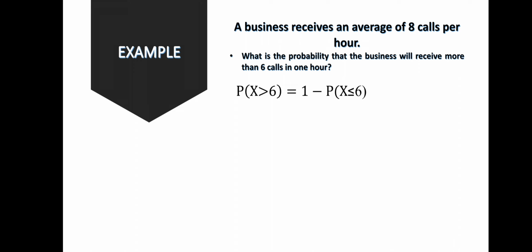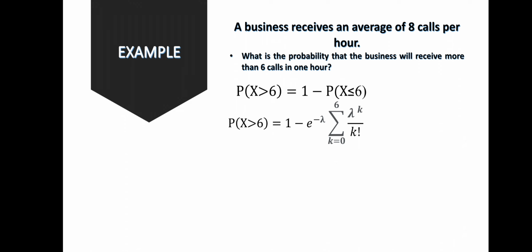If we add the probabilities of less than or equal to 6 and more than 6, the probability of that event is equal to 1. But since we are dealing with more than 6 calls in an hour, we subtract: 1 minus the probability of x less than or equal to 6.